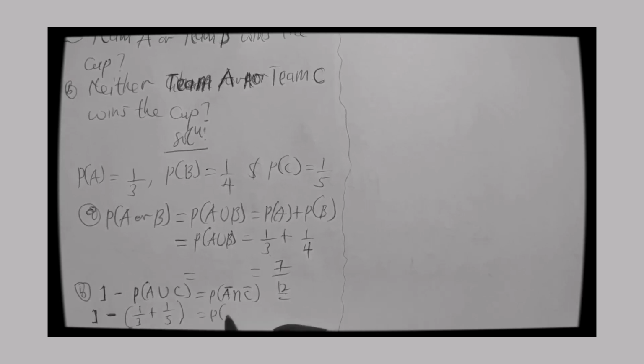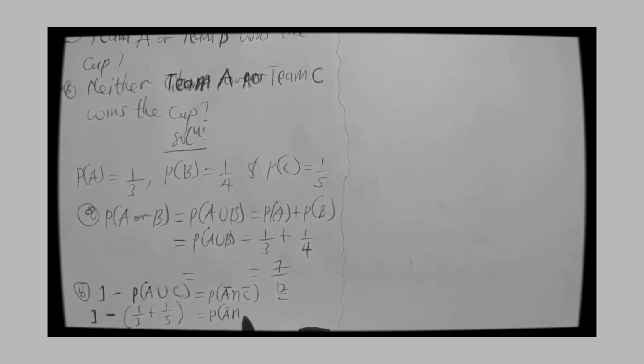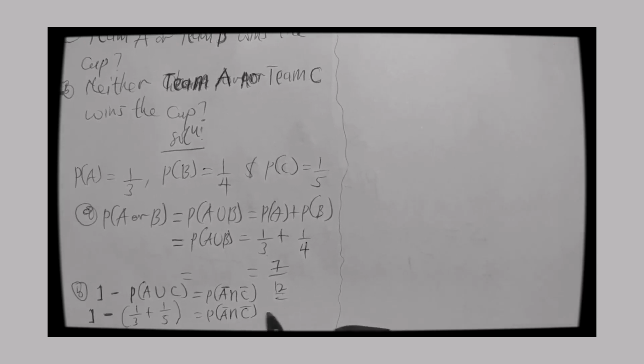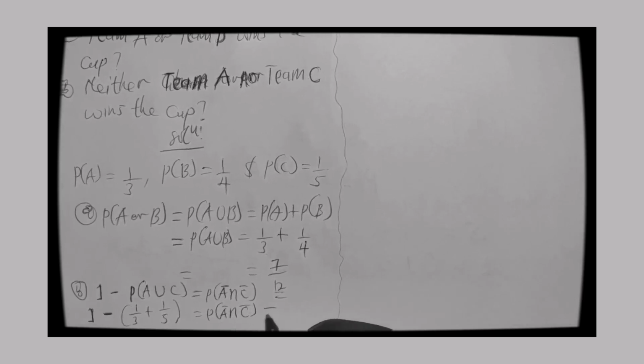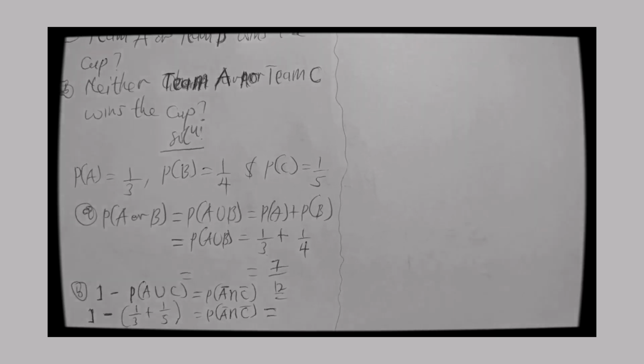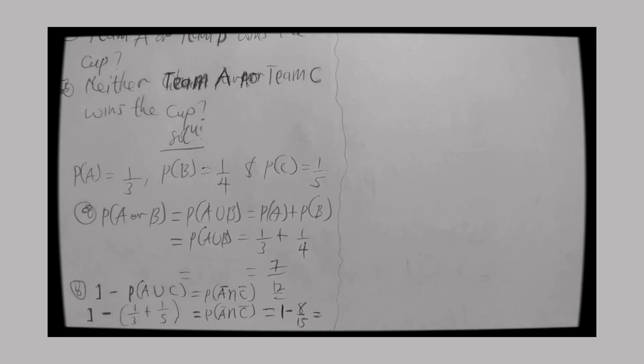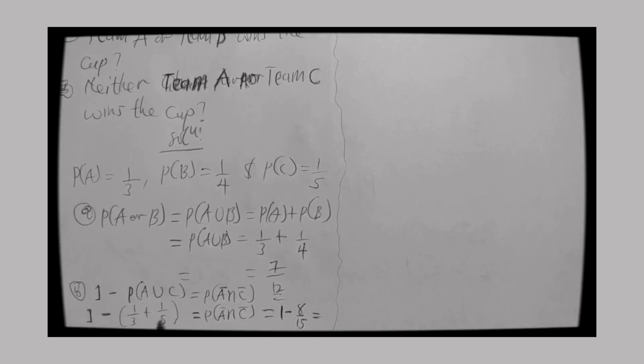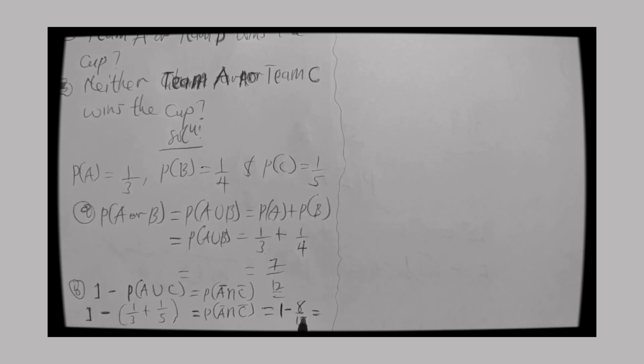And that will give us the probability of A not winning, likewise C not winning. So you take a calculator and punch it. When I add 1/3 plus 1/5, I'll be getting 8/15. Then I'll subtract 8/15 from 1, and I'll be getting 7 out of 15.